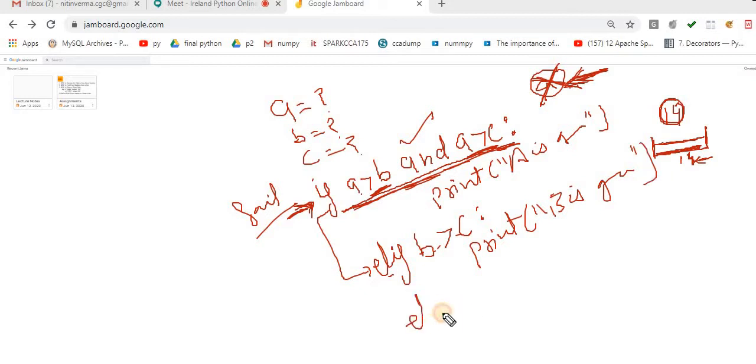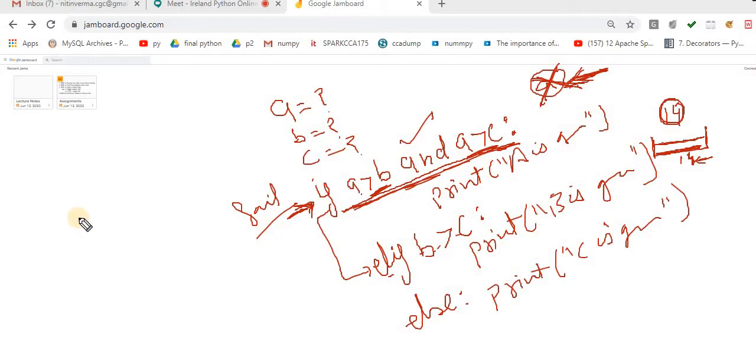Else, if this condition again fails, what is the meaning of this? The game of B is over. What do we have left? Only C. Then you simply print over here, C is greater. That's the way. This is the optimized solution. This concept is called the optimized solution.